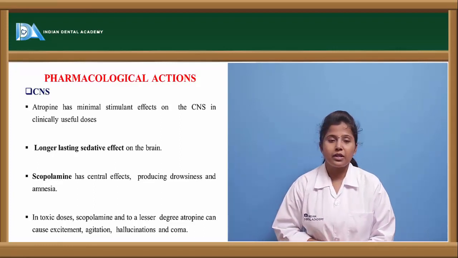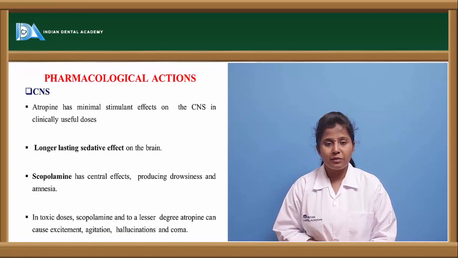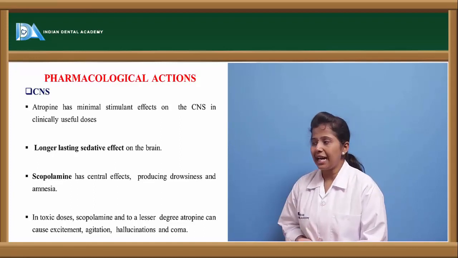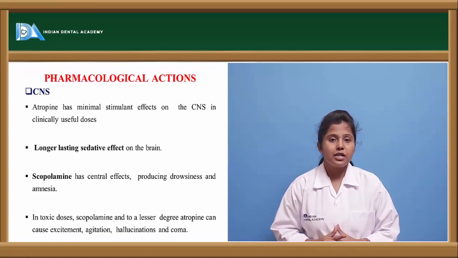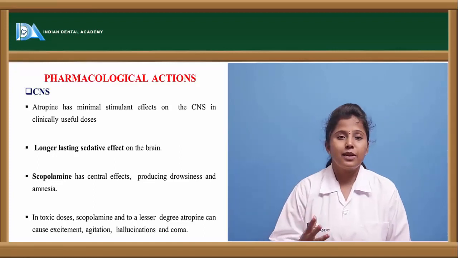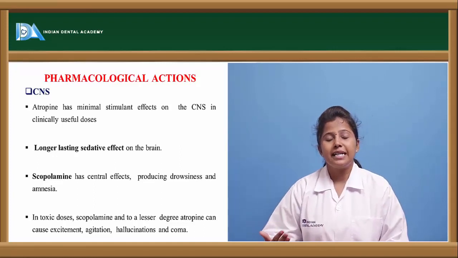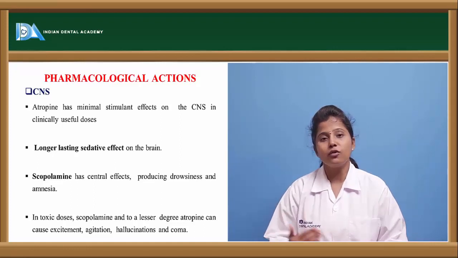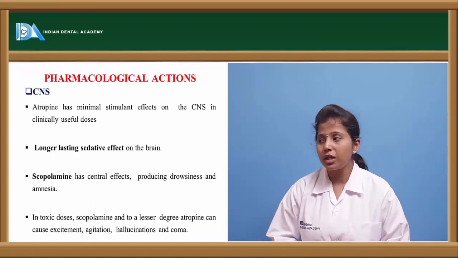Scopolamine, which is hyoscine, has very mild central effects. It shows a depression effect, and in higher doses it causes an excitatory effect. So this action of scopolamine on the CNS is based on the dose.